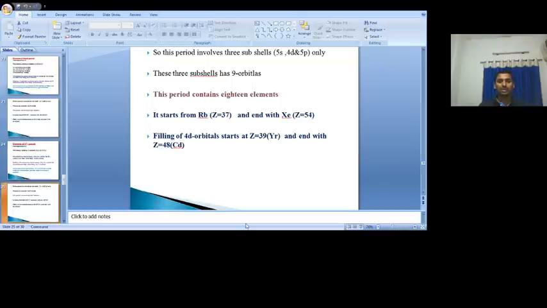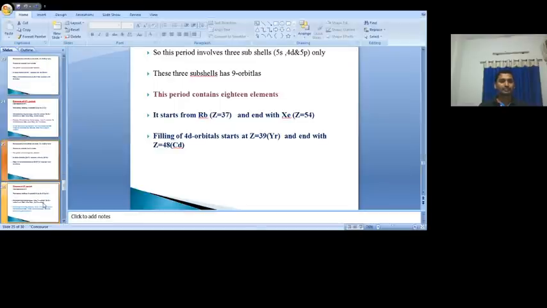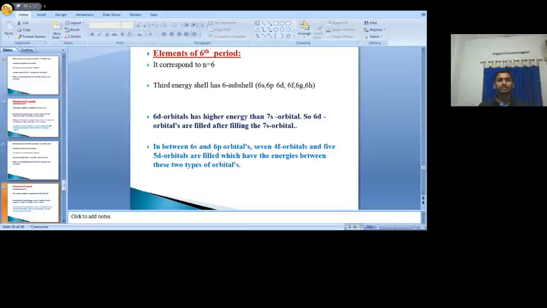Then we go to the elements of the sixth period. Here, if n is equal to 6, the number of possible subshells is 6: 6s, 6p, 6d, 6f, 6g, 6h. But we need to neglect 6d here, because 6d comes after 7s. So 6d is neglected. Once 6d is neglected, automatically 6f, 6g, 6h will also be neglected. Again, here 6s and 6p.